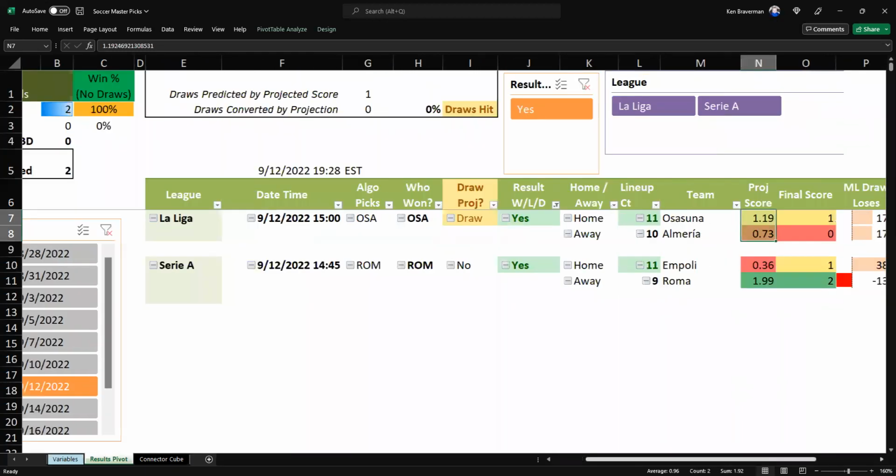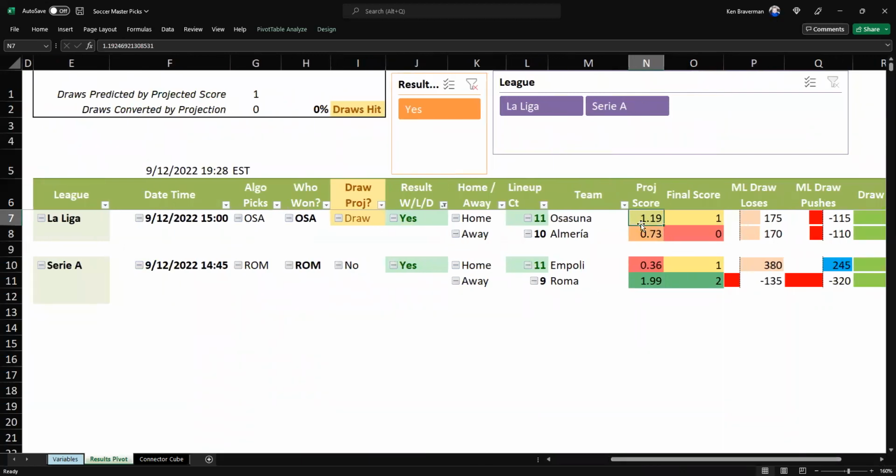So right now, today's games were Osuna. This was a La Liga game. We thought with the other percentages that I researched, and I'll tell you how I researched them in a few minutes, they predicted a game that was 1-1 and ended up being 1-0. And this one was 2-0 and ended up being 2-1. So it did a great job. Watch what happens when we refresh.